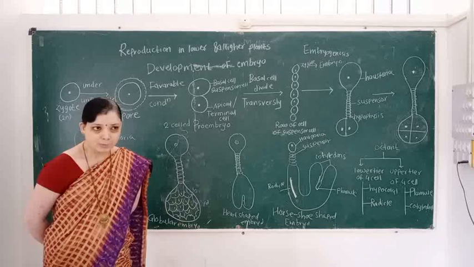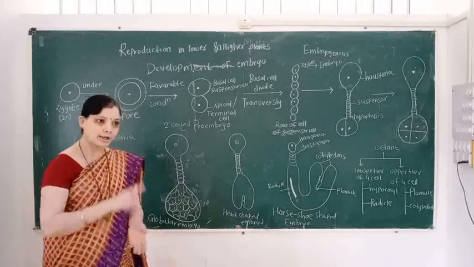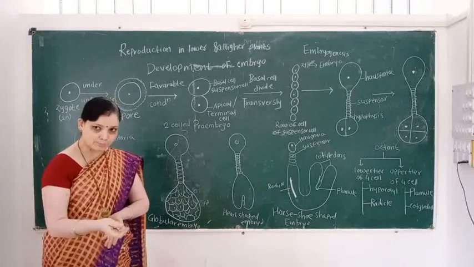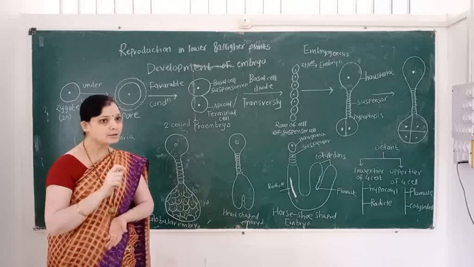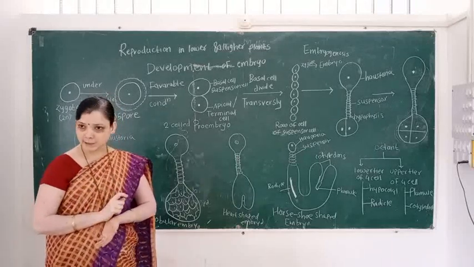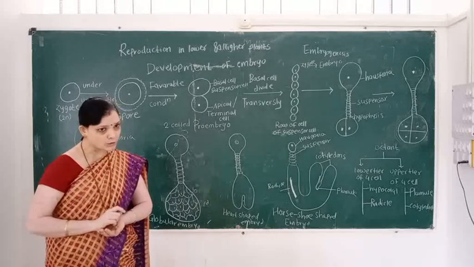In the development of the embryo, under unfavorable condition, the zygote develops into the oospore. The oospore under favorable condition divides transversely. How many cells are formed?